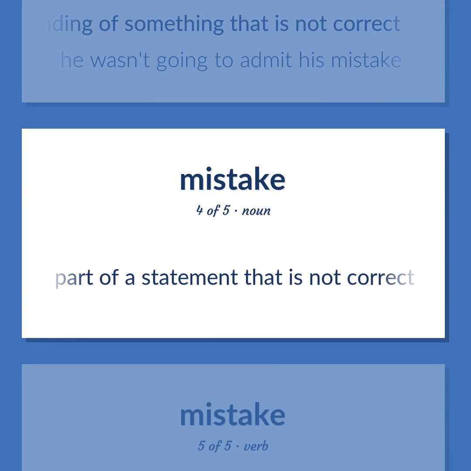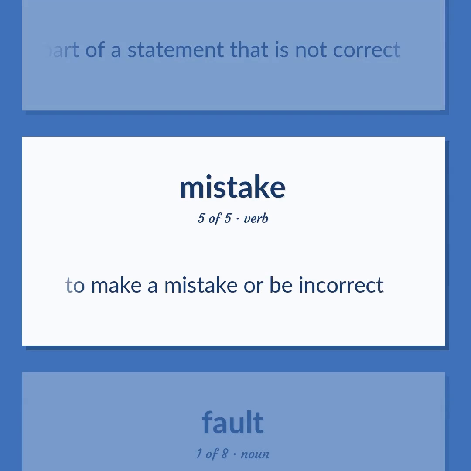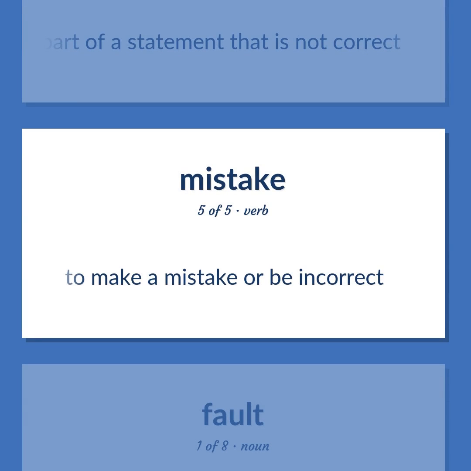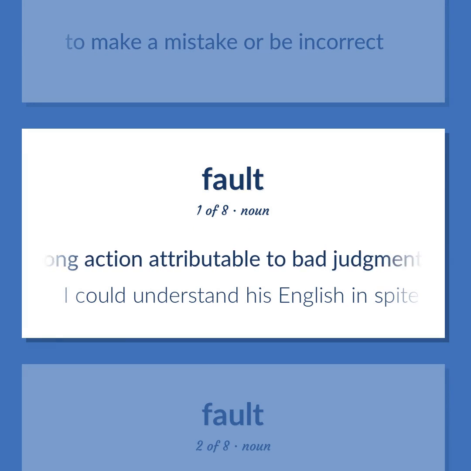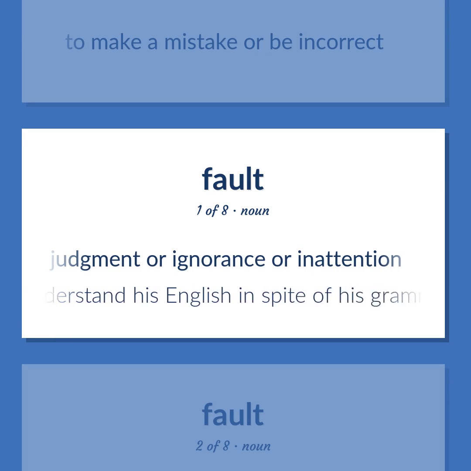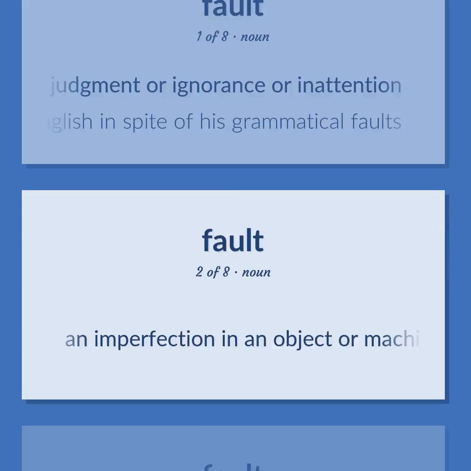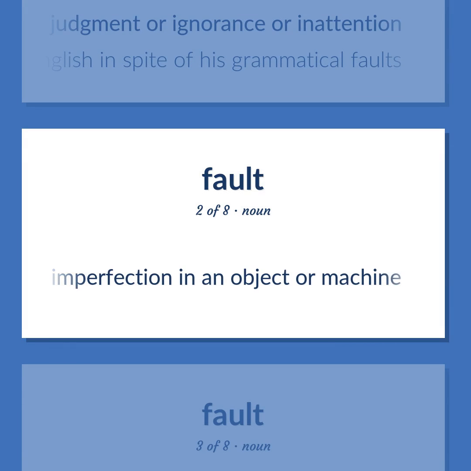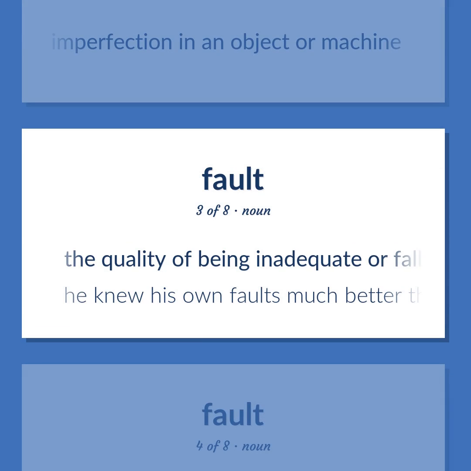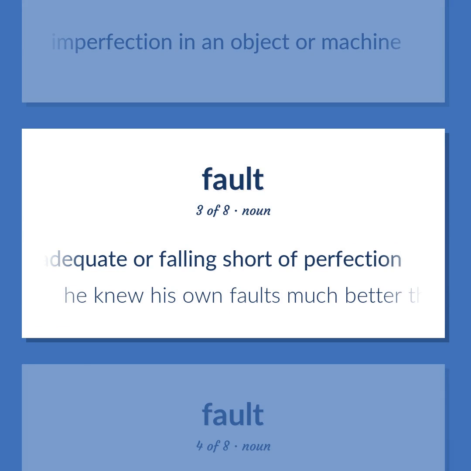Part of a statement that is not correct. To make a mistake or be incorrect. A wrong action attributable to bad judgment or ignorance or inattention. I could understand his English in spite of his grammatical faults. An imperfection in an object or machine. The quality of being inadequate or falling short of perfection. He knew his own faults much better than she did.